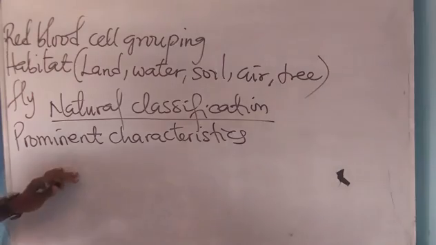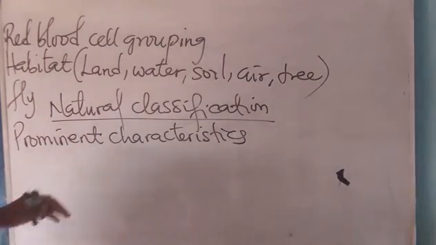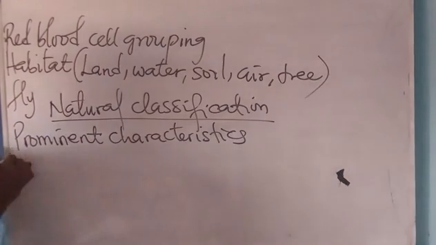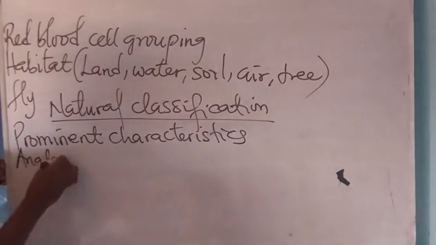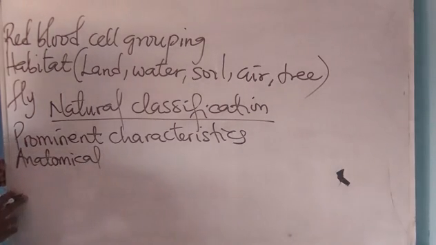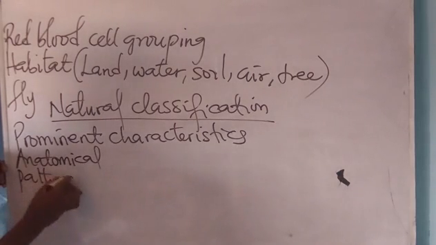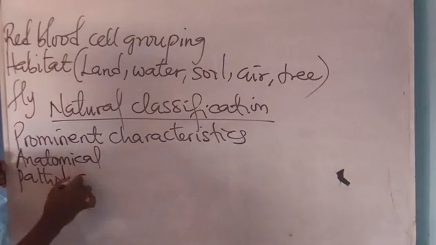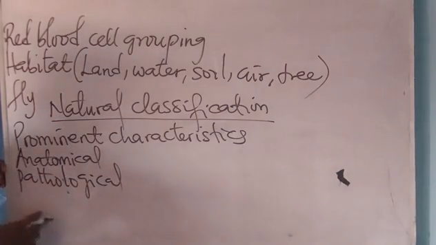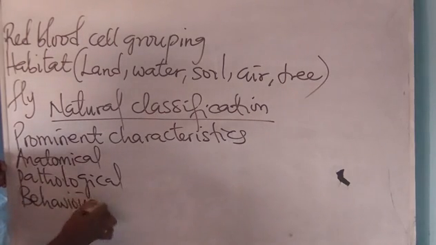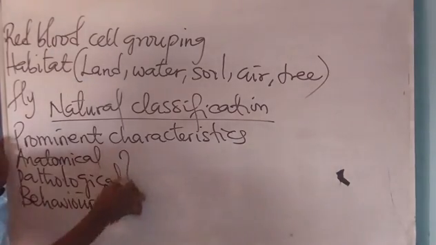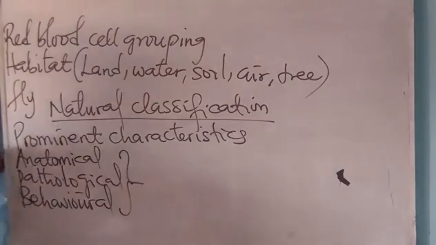Prominent criteria or prominent conditions in order for these organisms to be classified. For example, anatomical structure, pathological form, behavioral. So these are some of the criteria with which organisms are classified naturally.